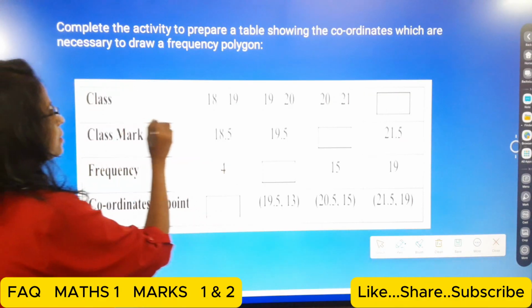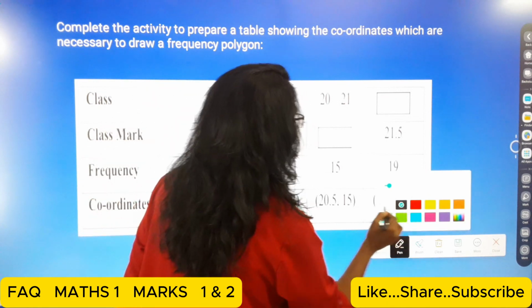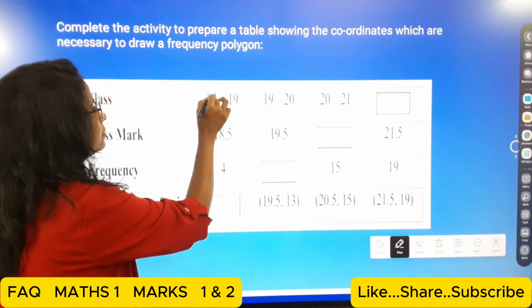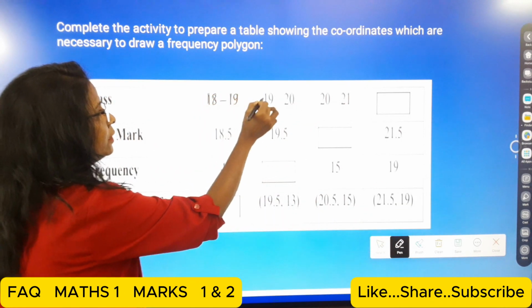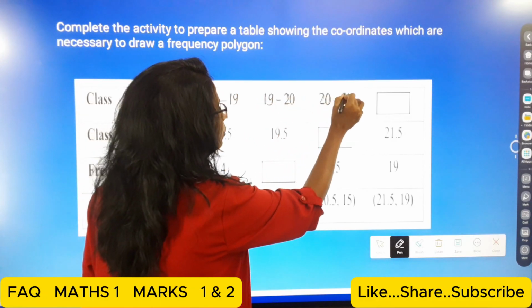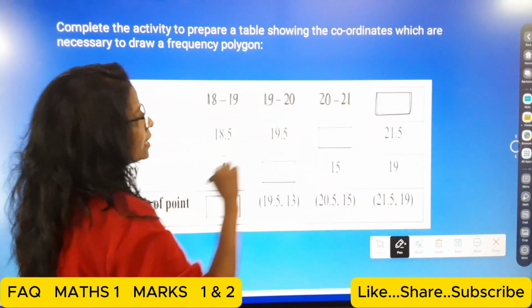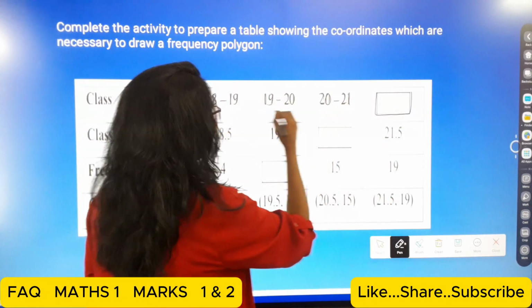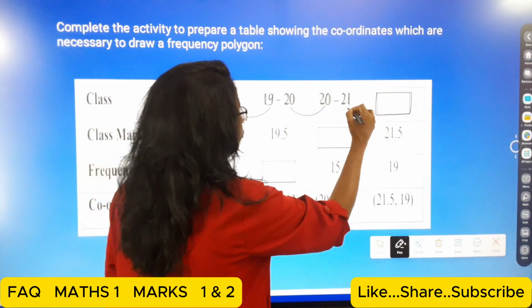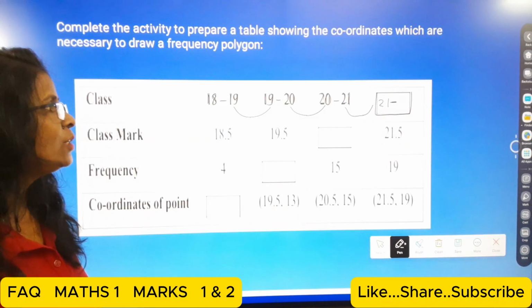So now here the classes are 18 to 19, 19 to 20, then 20 to 21, and the last class will be continuous, so here also 21, and the difference between them is only 1.